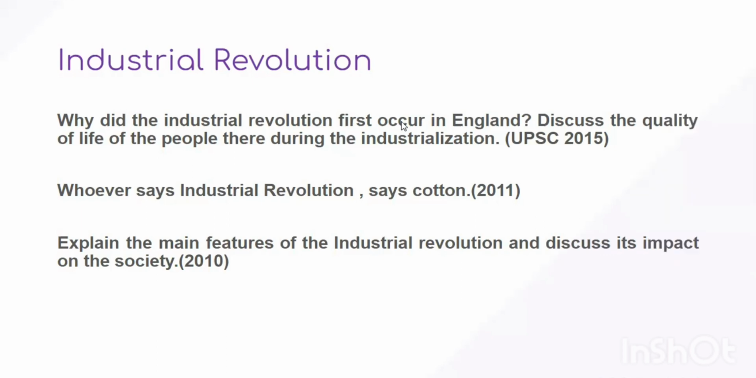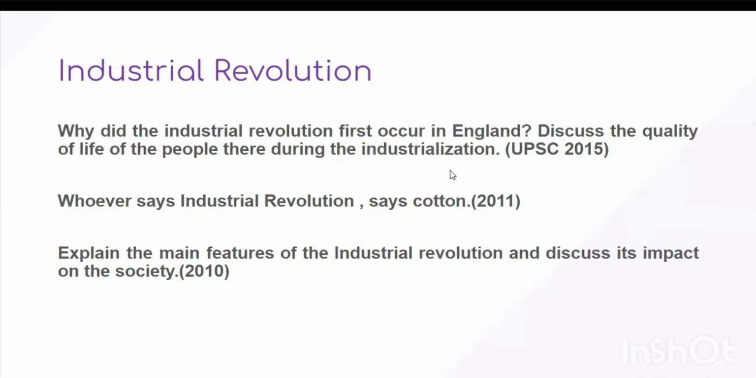So every year you cannot expect a question on world history. Sometimes a question can come from a particular topic. So from Industrial Revolution, we had a few questions. Like in 2015, the question was, why did the Industrial Revolution first occur in England? So the question tries to address the causes of Industrial Revolution, as to what were the causes that promoted Industrial Revolution in England only.